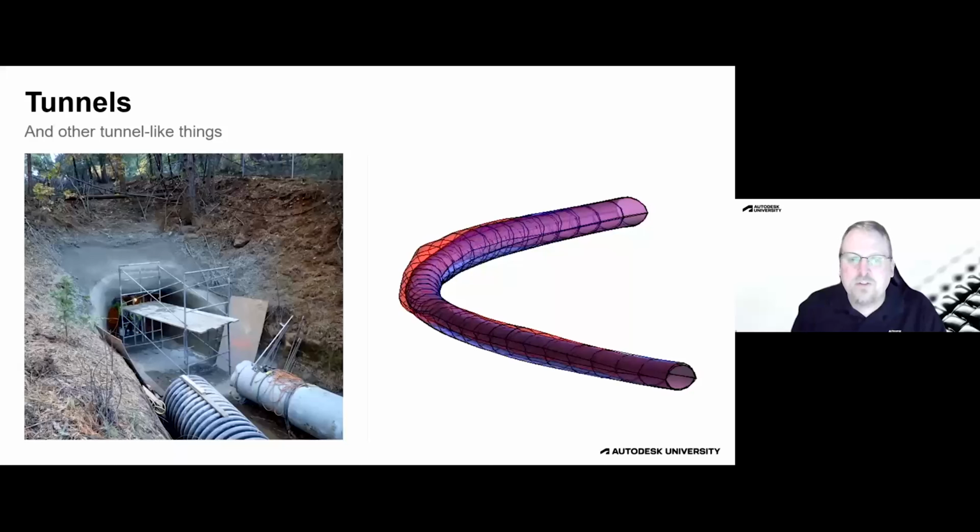So you can't have a surface that represents the top and the bottom of the tunnel at the same time. If you're trying to use surfaces for this, for example to get volumes, you'd have to have a surface that represents the top of the tunnel, another one that represents the bottom of the tunnel, and then maybe a third one that represents the existing ground. So it can be done in Civil 3D. It can be done in Revit. This is one of those gray areas, like Desiree said, where you really need to look at the project and determine ahead of time which one would be a better fit.